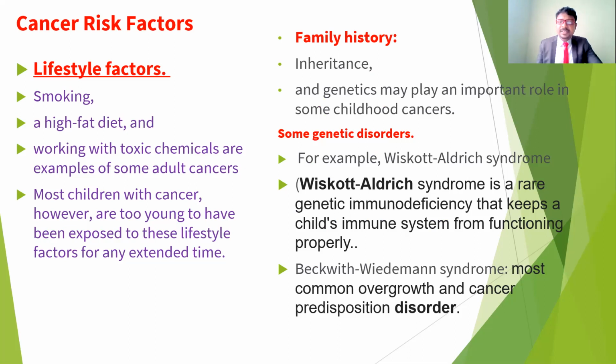And also some other genetic disorders, especially Wiskott-Aldrich syndrome and Beckwith-Wiedemann syndrome. These are common disorders related to genetic immunodeficiency disorders. These may also give cancers, especially childhood cancers. They also give extra growth of tissues, and most commonly you can observe enlargement of the tongue in those who have these syndromes. So these are some of the genetic disorders in which you may get childhood cancers.